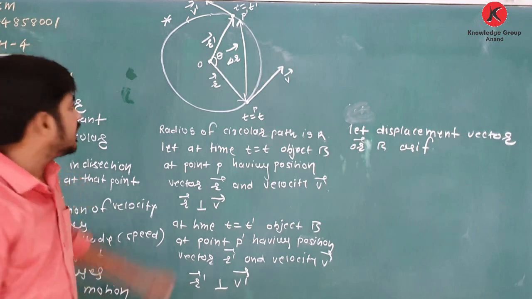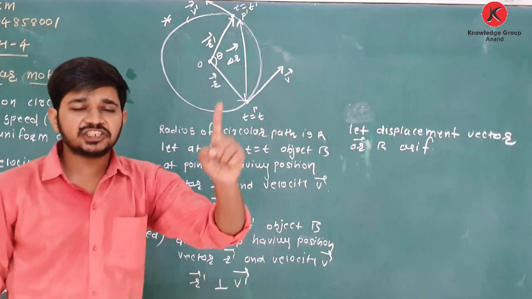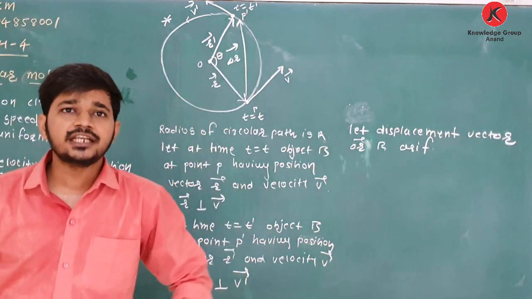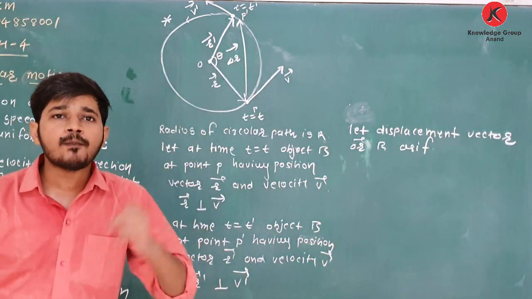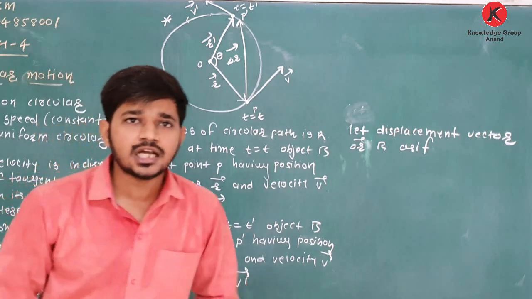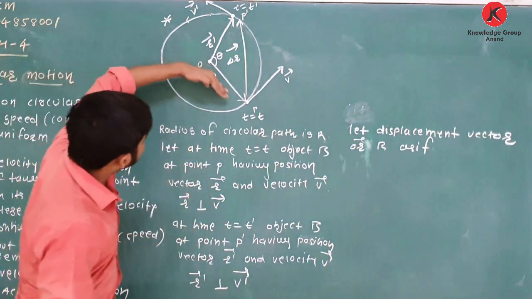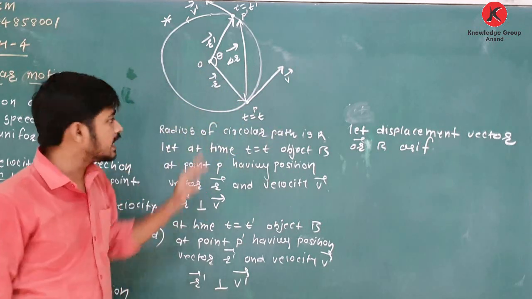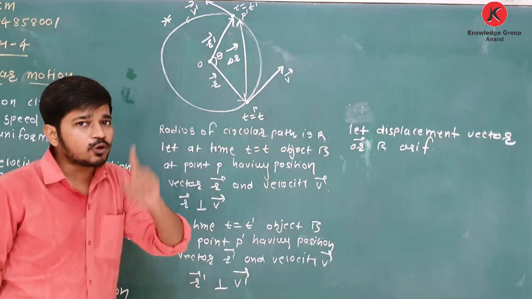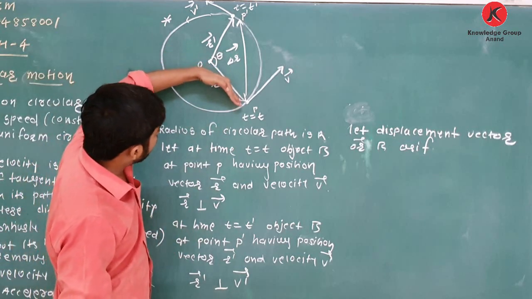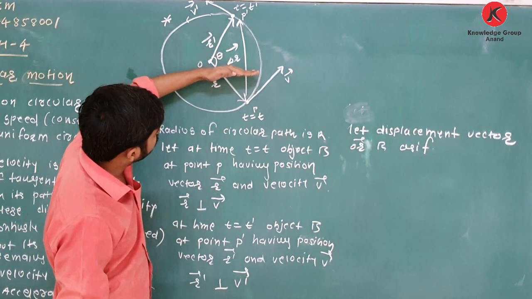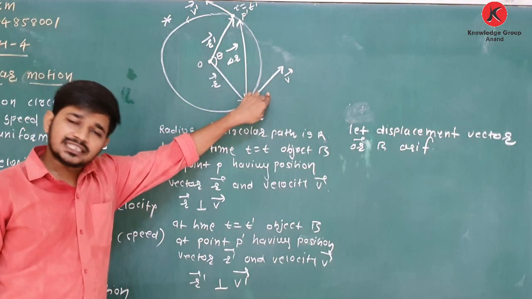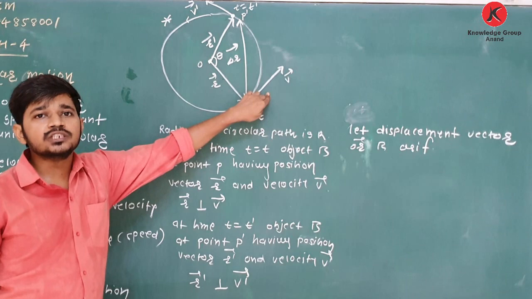If I find delta r dash, the change in position, and delta v, the change in velocity, they are also perpendicular to each other. Remember, as r changes, r and v are always perpendicular for circular motion. So as r changes its position, v also changes its position. Clear about this? Such that they are perpendicular to each other.